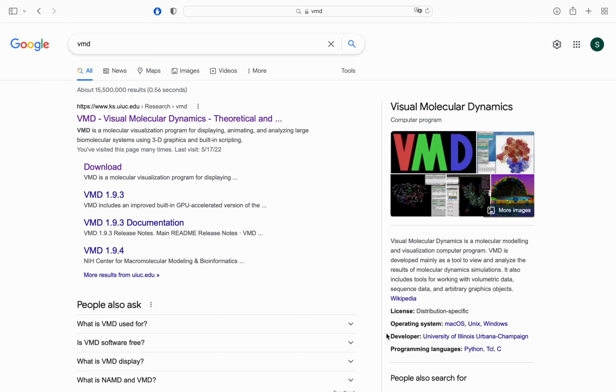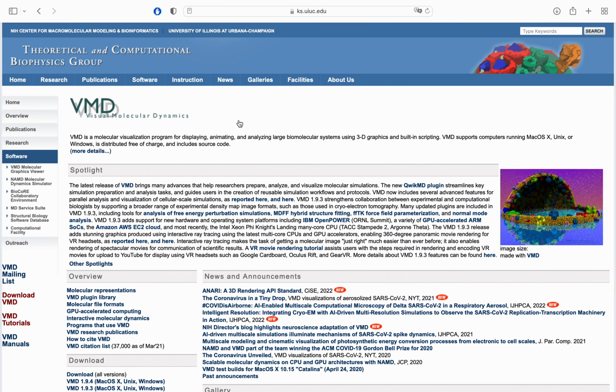Visual Molecular Dynamics, or VMD, is a powerful three-dimensional visualization software capable of visualizing extremely large biomolecules. It also includes a TCL-based scripting interface. This tutorial shows how to download and install Visual Molecular Dynamics or VMD program on a Mac OS machine.